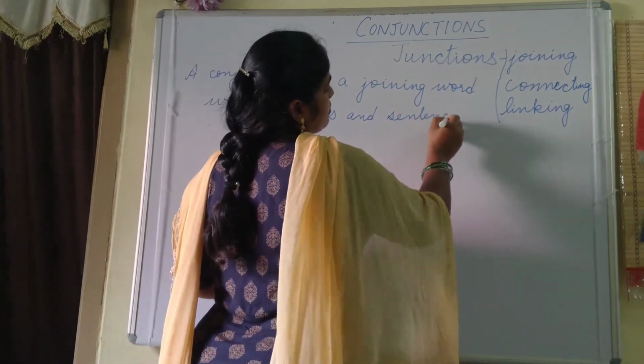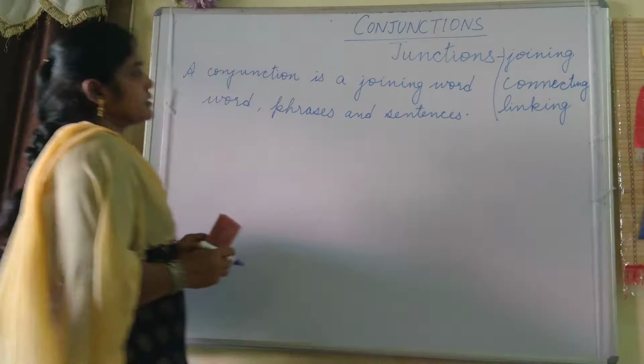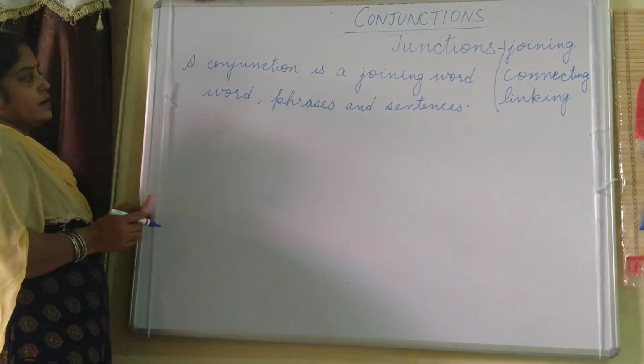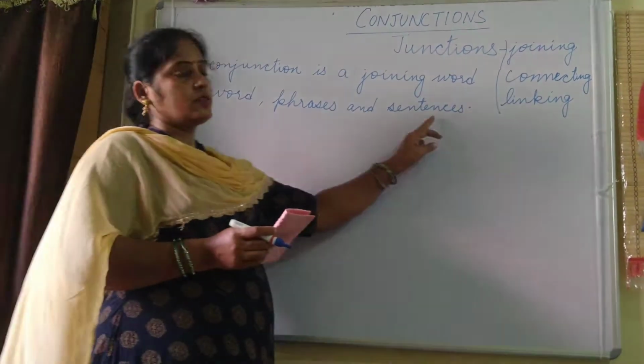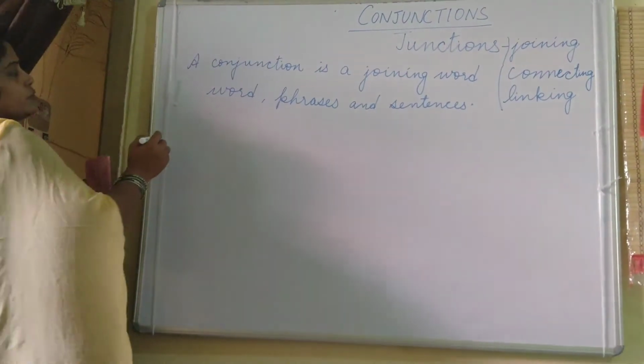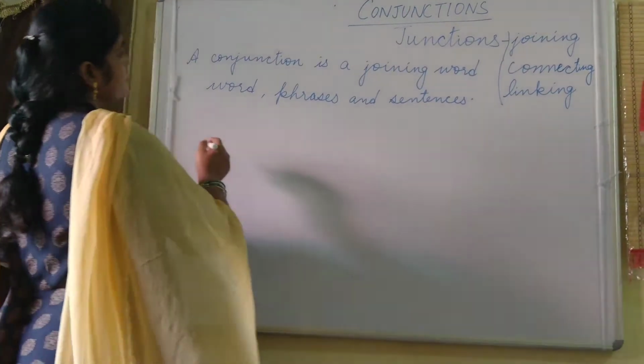Clauses can also be there, but for your level it is only these three. You remember that a conjunction is a joining word which joins words, phrases, or sentences. This is clear?